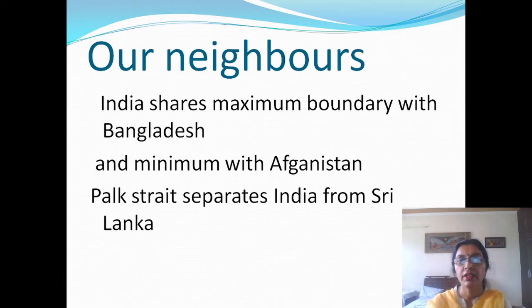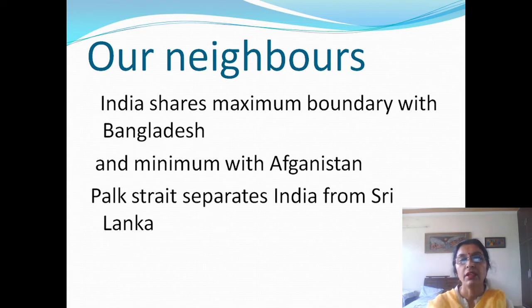There were 4 contents in this chapter. We have already done 2, that is size and location. Let's continue with the remaining 2. Now we will do our neighboring countries and India and the world.